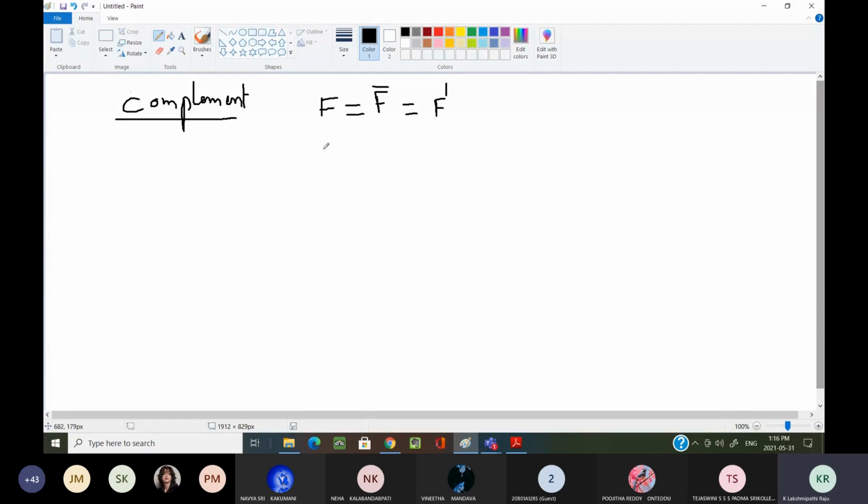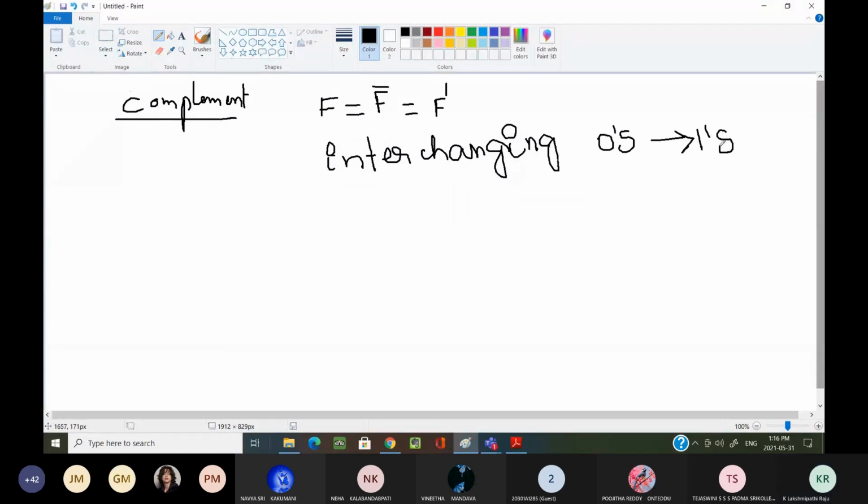Now how are we getting that f dash? By interchanging zeros to ones and ones to zeros.